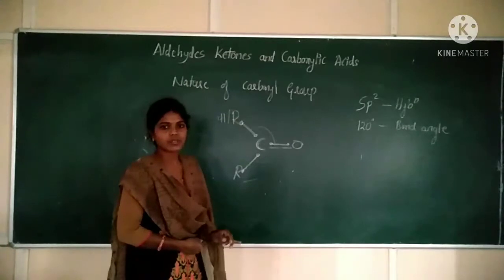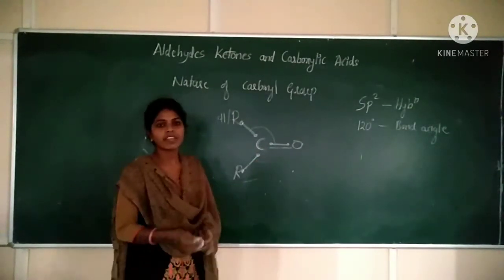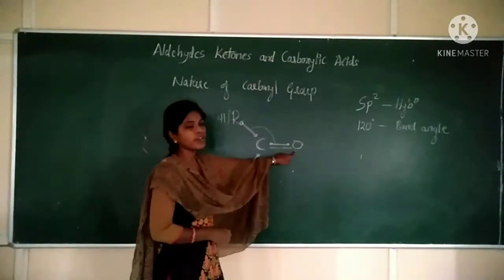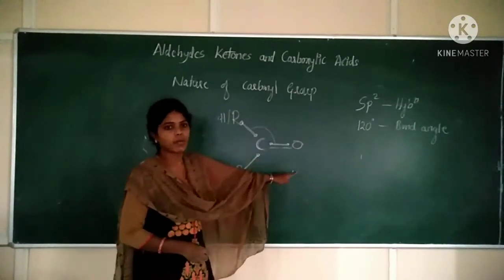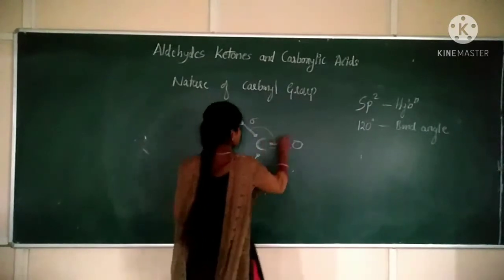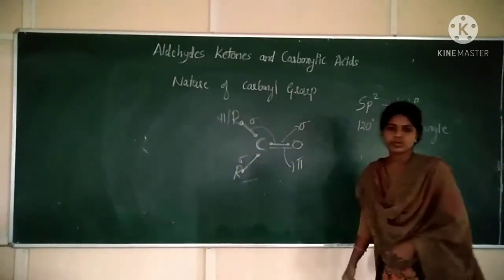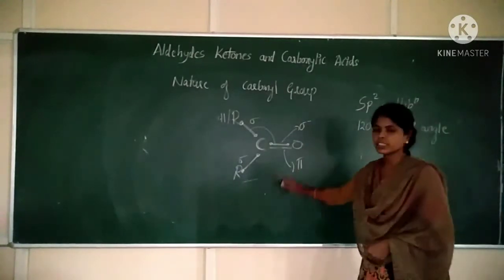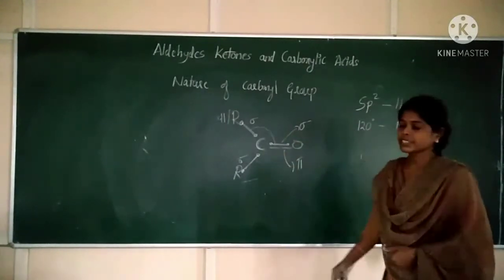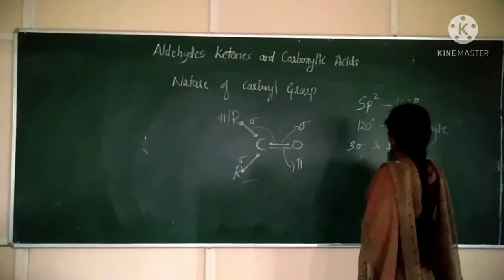Out of 4 valence electrons of carbon, 3 electrons make sigma bonds, and 1 electron, the unhybridized p orbital of carbon, makes a pi bond. Here one will be a sigma bond and the other will be a pi bond. So 3 sigma bonds and 1 pi bond will be present in the aldehyde, in general form.